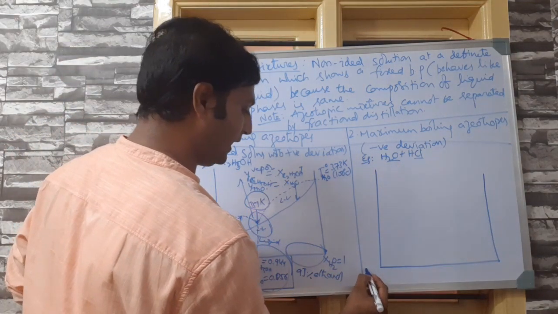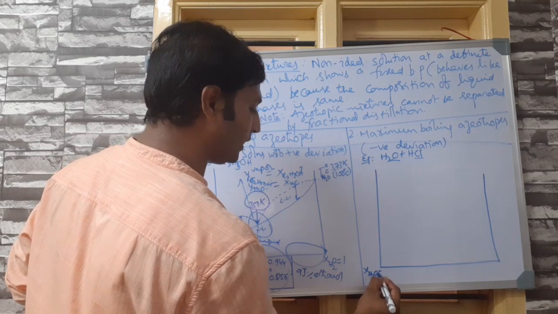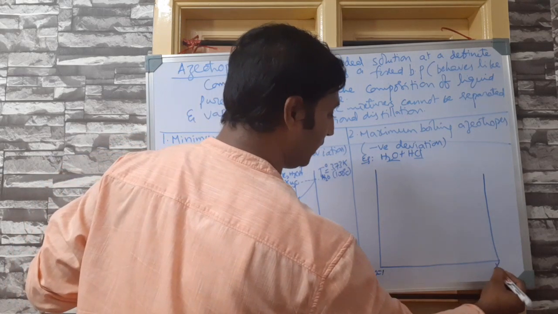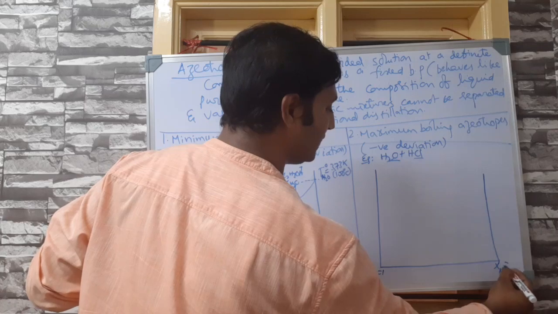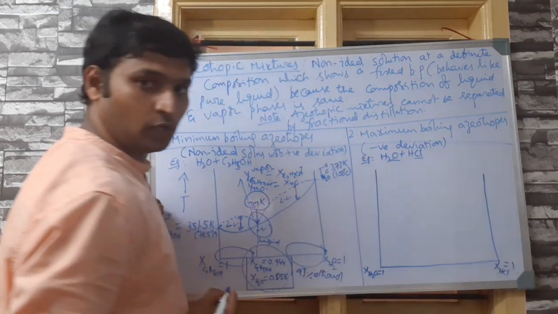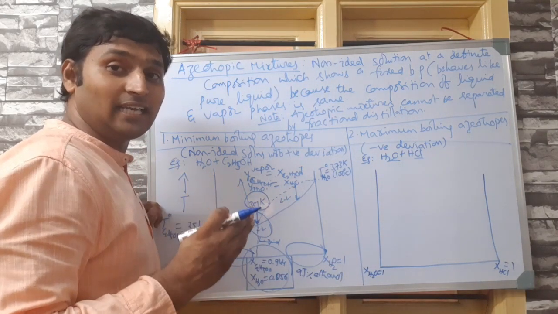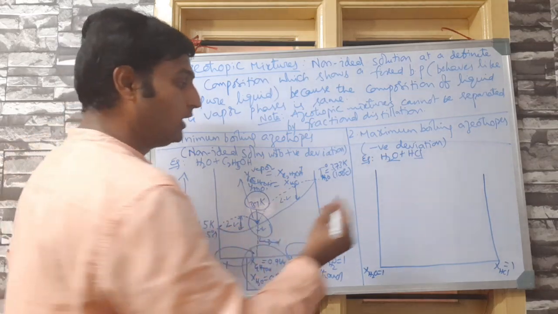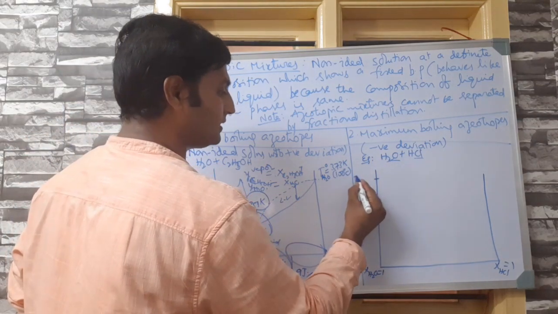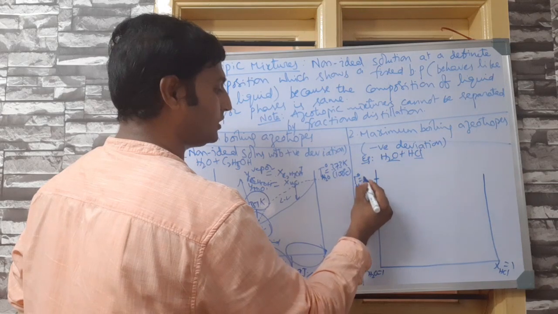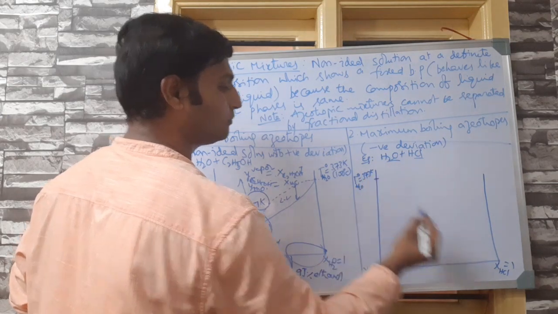So, as usual, let me take this extreme, mole fraction of water is 1. This extreme, mole fraction of HCl is 1. Now you know very well HCl is more volatile than water as usual. So, this represents T naught of water, which will be 373 Kelvin.